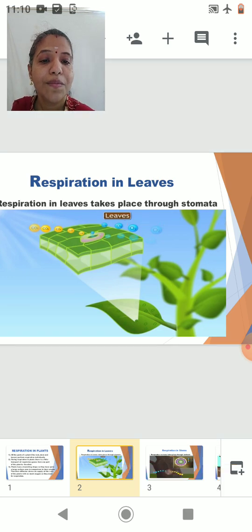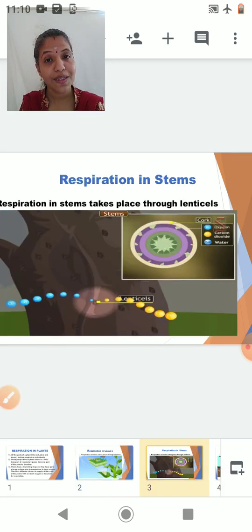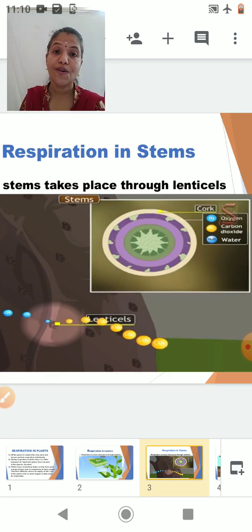Okay. Now let's come to the next part, that is respiration in stems. The respiration in stems takes place through minute openings in the stem which are called lenticels. The structures are called lenticels because they are lens-shaped openings. Lens-shaped openings, so they are called lenticels.